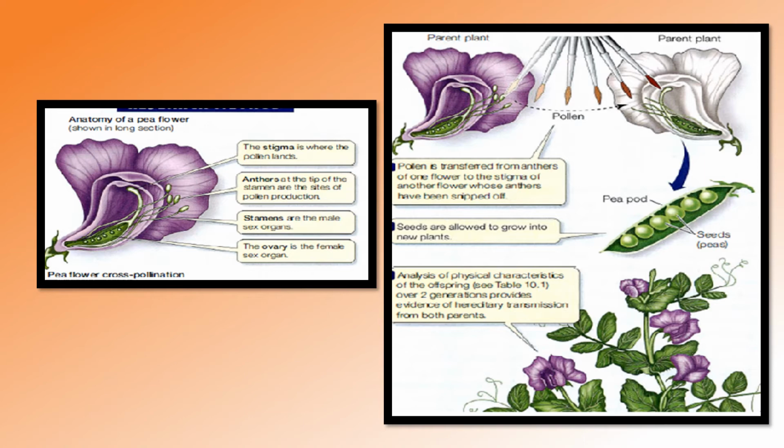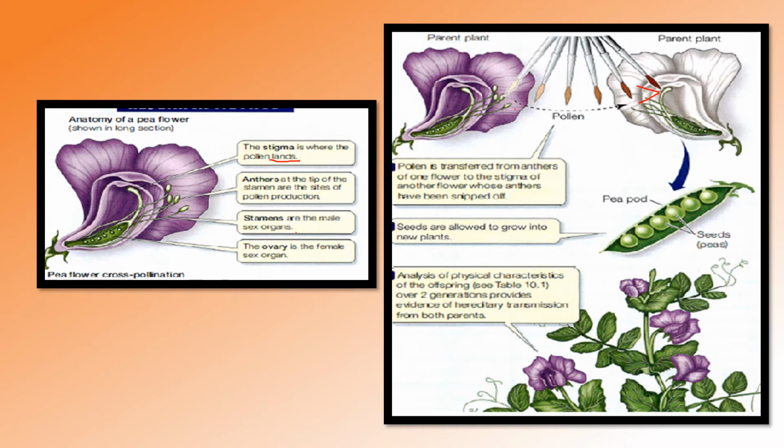Here the stigma is the place where the pollen lands, and anthers are present at the tip of the stamen. Stamens are the male sex organs and the ovary is the female sex organ. So he used this type of paint brush to transfer the pollen grains from a parent plant to the next female plant, so that he can do the process of fertilization.